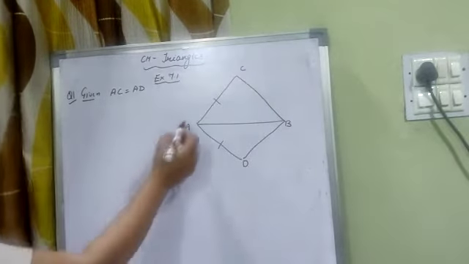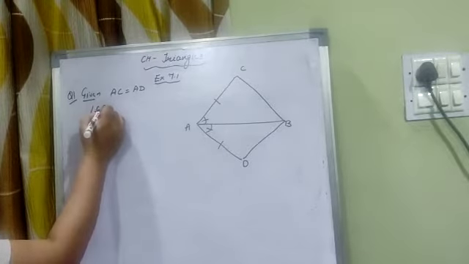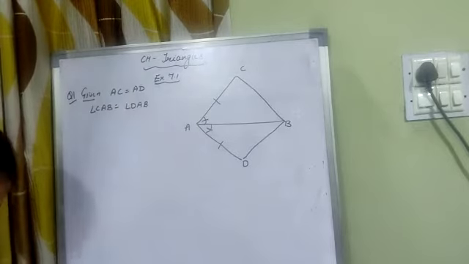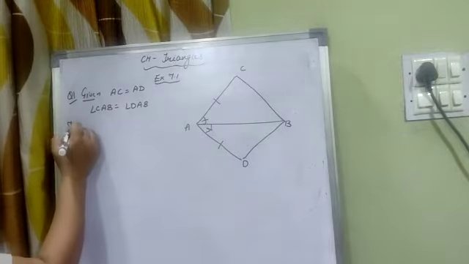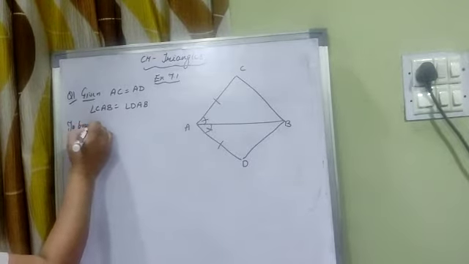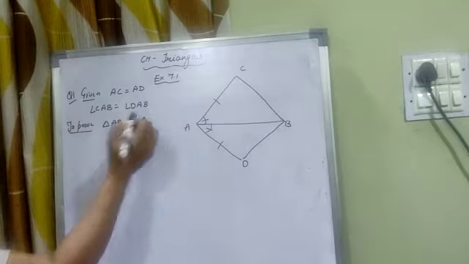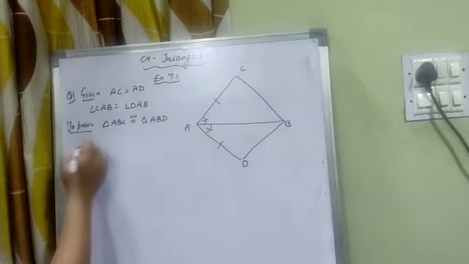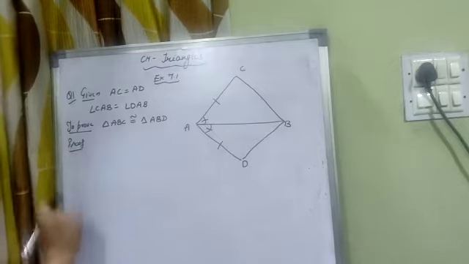AB bisects angle A means the measures of these two angles are equal, that is, angle CAB is equal to angle DAB. We have to show that triangle ABC is congruent to triangle ABD. Now, prove: we have to prove these two triangles are congruent.